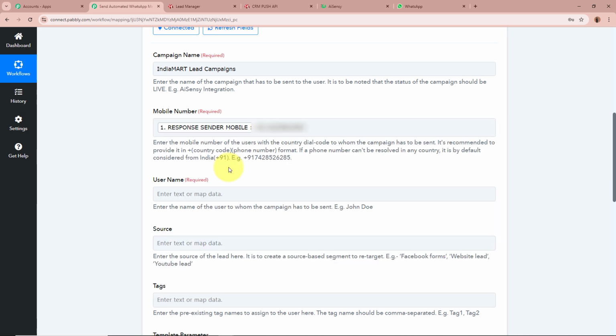From my previous response, as I selected the data, the data is mapped, and as I map the data it has now become dynamic. That means whenever a new response is captured in our previous step, automatically the new data is going to be updated in place of this mapped data.